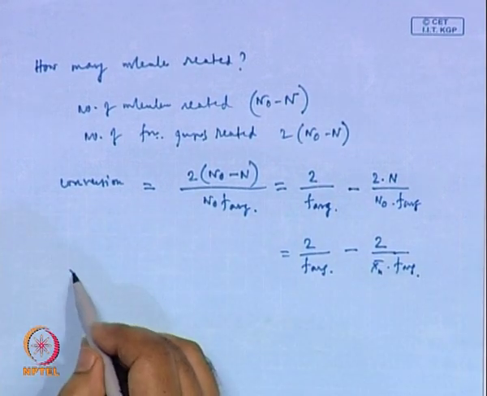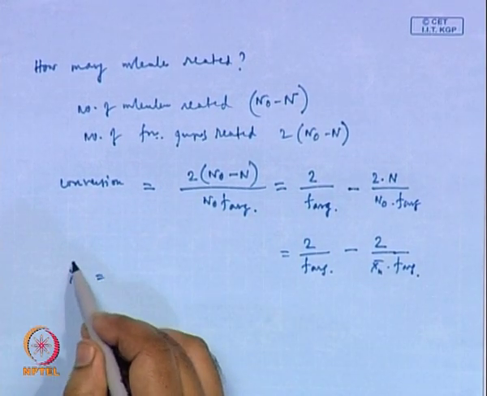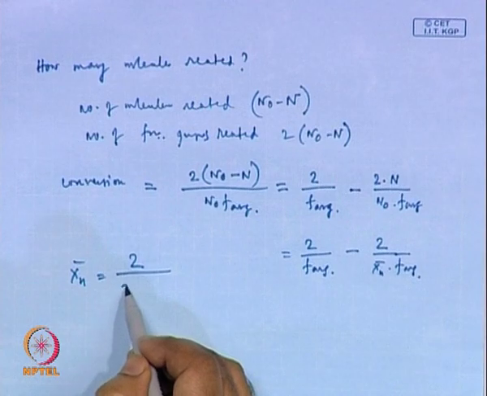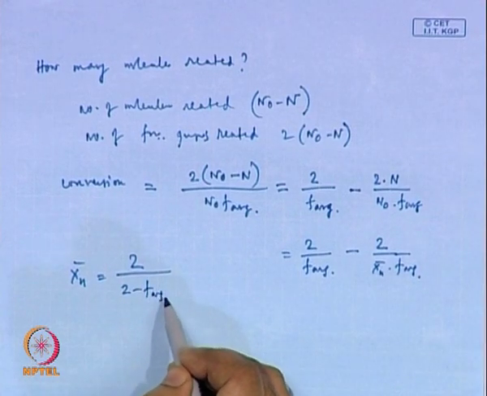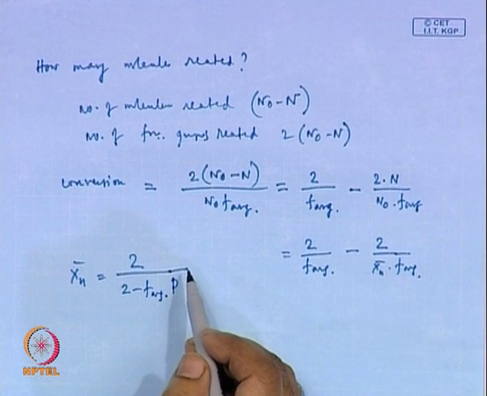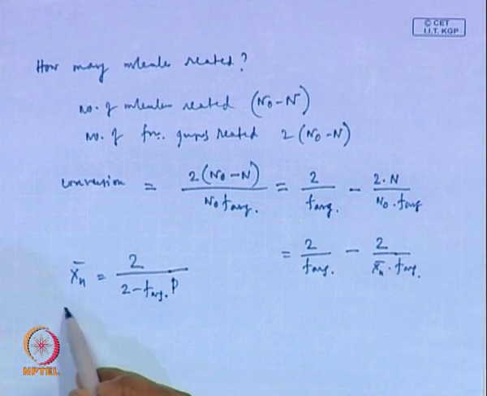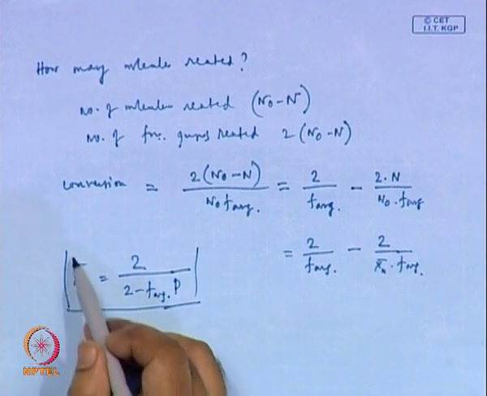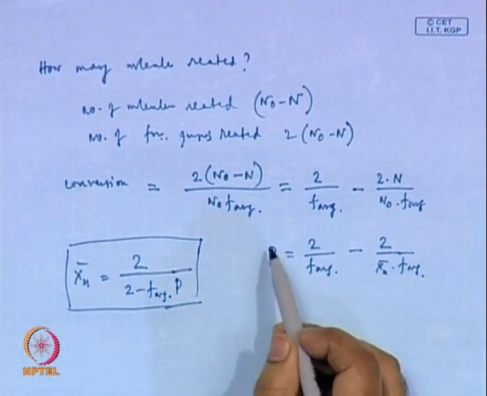We can rearrange this also to get Xn is 2 by 2 minus F average into p. So in this case this is the Xn and this is your p.